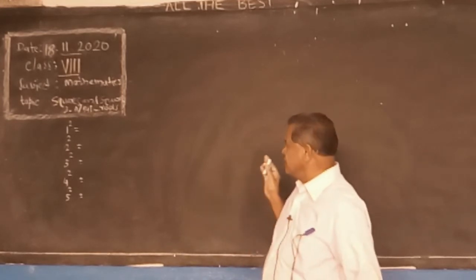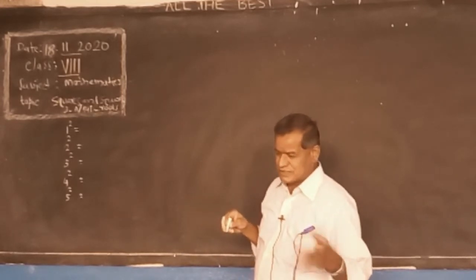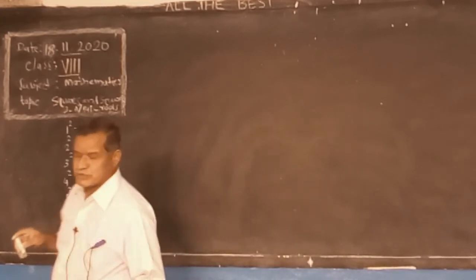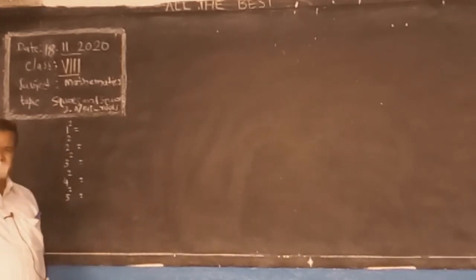You don't wait and say, "Sir, I will multiply and tell you." It is not good for a good student. A good student tells immediately.